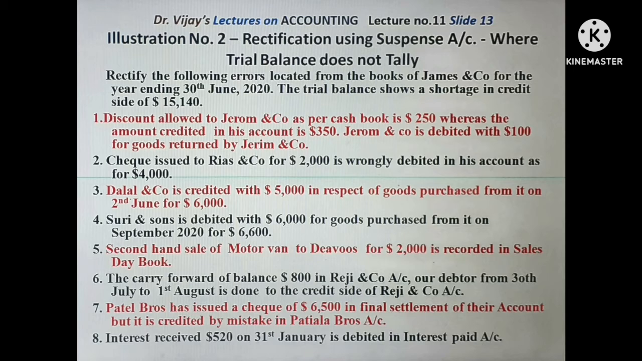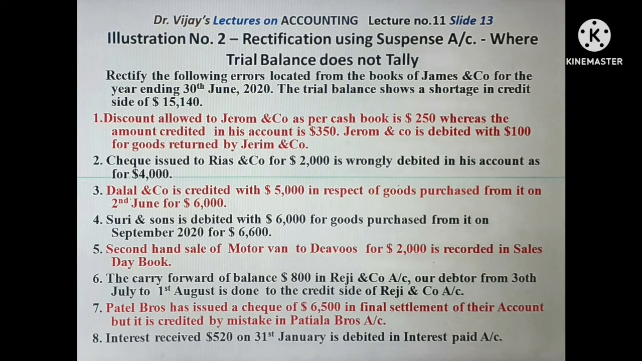That should be corrected. Next, the carry forward of balance $800 in Reggie and Company account, our debtor, from 30th July to 1st August is done to the credit side of Reggie and Company account. In a debtor's account, the balance will come only on the debit side. Here it is wrongly shown on the credit side, and that should be cancelled, and debit should be given in the account actually.